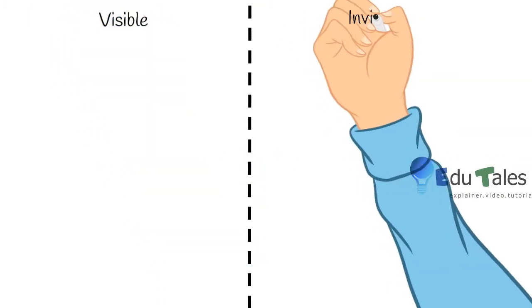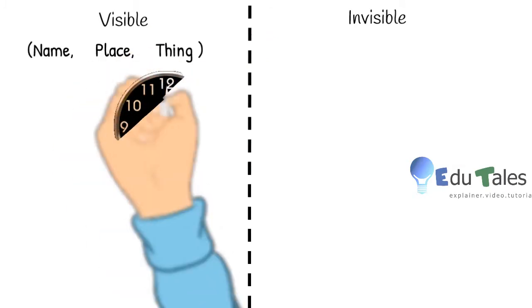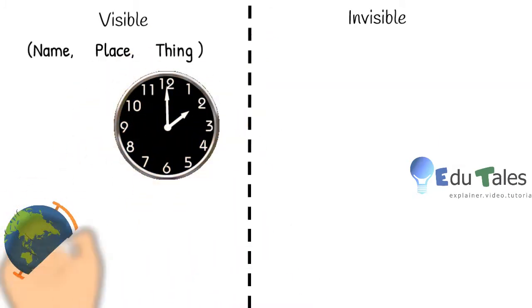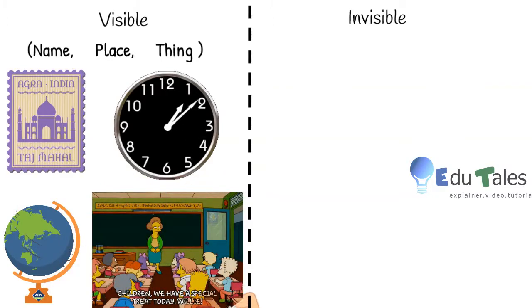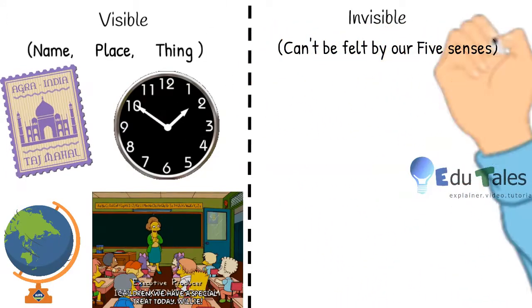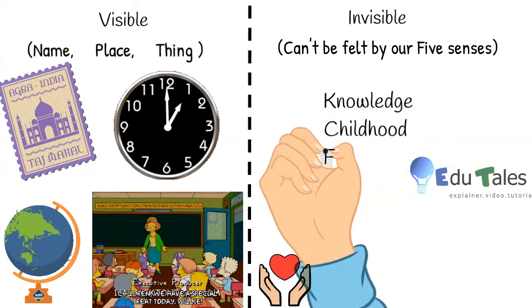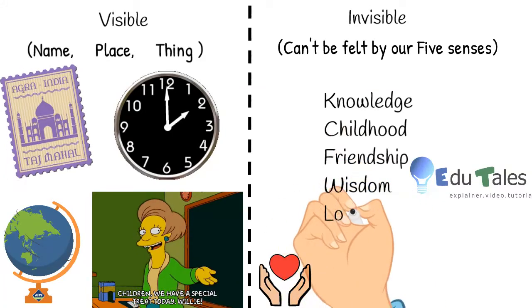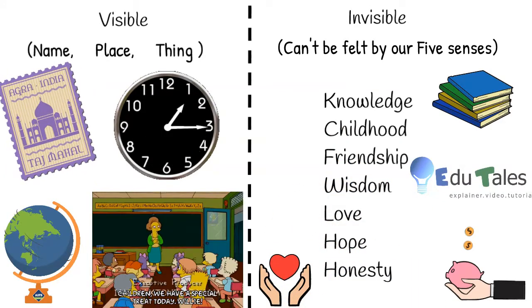To sum up, we can say all the visible things, that is clock, globe, India, Agra, students, classroom, and also invisible things which can be felt by our five senses, that is knowledge, childhood, friendship, wisdom, love, hope, honesty come in the category of noun.